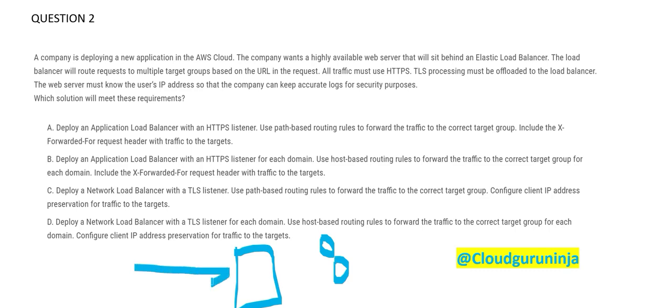A user will first connect with the load balancer, and then they can connect with these web servers. What happens here is the load balancer will route requests to multiple target groups based on URL.